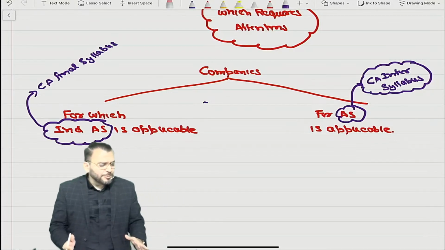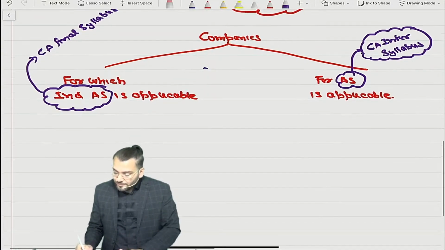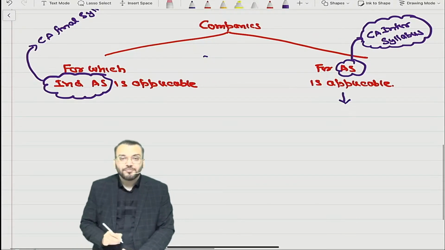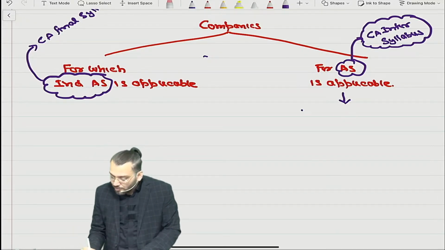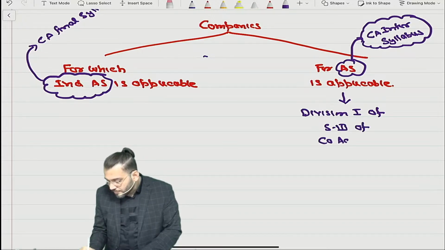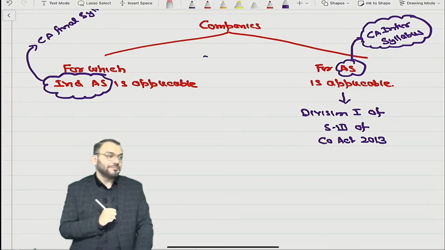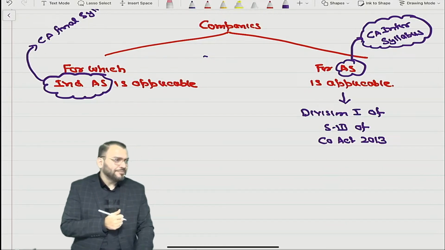So of course there is a difference between Ind AS and AS that we need to understand. Any company applying AS for preparing their financial statements follows Division 1 of Schedule 3 of the Companies Act, 2013. The format is given in Division 1. That you have already done. That was also a part of the CA Inter syllabus.